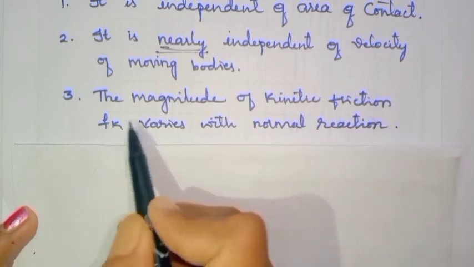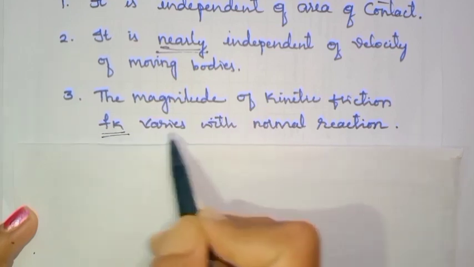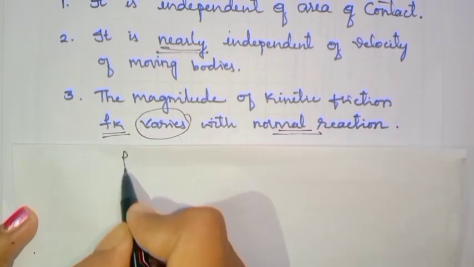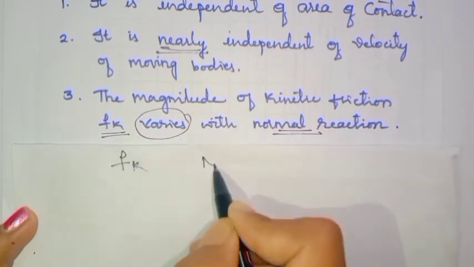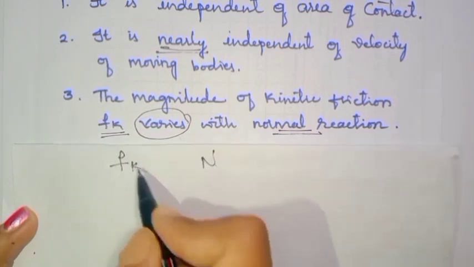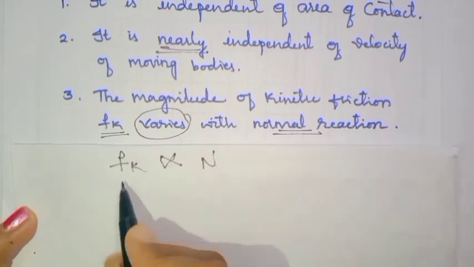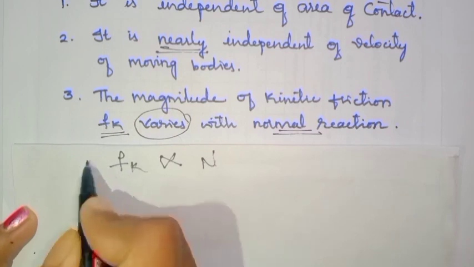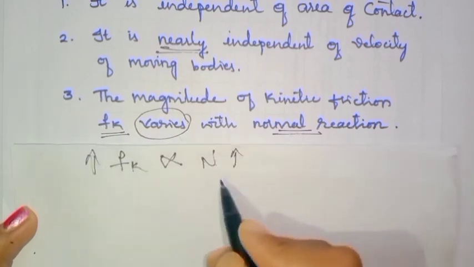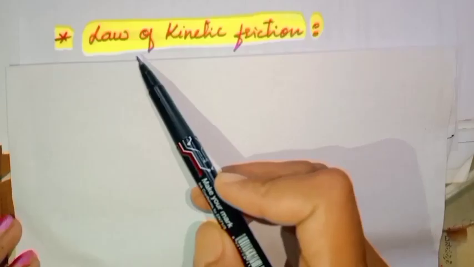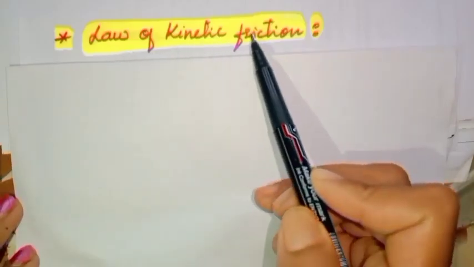So let's see the next characteristic, that is, the magnitude of kinetic friction Fk varies with normal reaction. So Fk varies with normal reaction. How does it vary? It varies in direct proportionality. Is it clear? If kinetic friction is more, normal reaction will be more. If kinetic friction is less, normal reaction will be less. Is it clear?